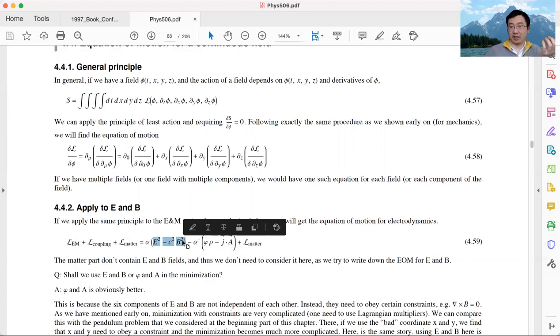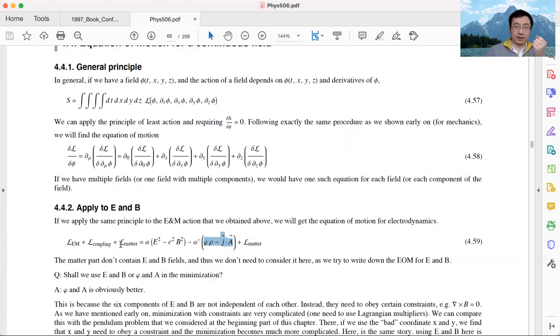That's the only scalar we have which is invariant under space inversion and time reversal, as we showed last time. There is a coupling term that couples my fields phi and A with the matter. The matter gives me charge density and current density, which couple with the electric and magnetic field in this way, and there is an unknown parameter alpha prime.